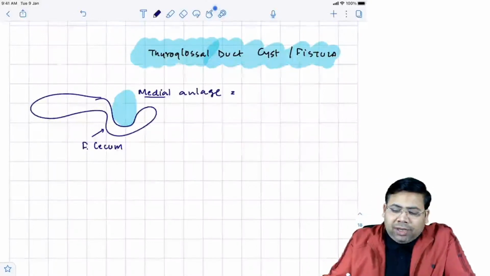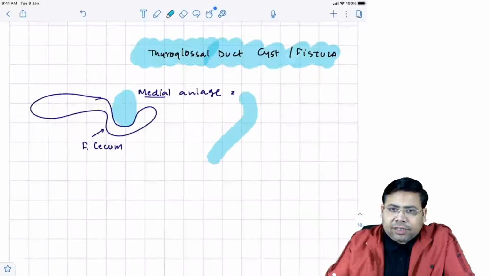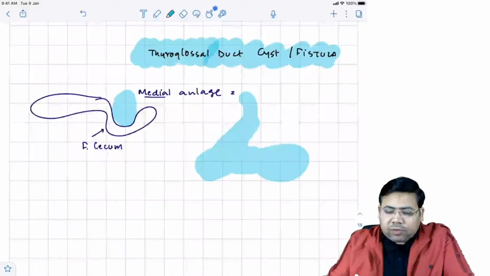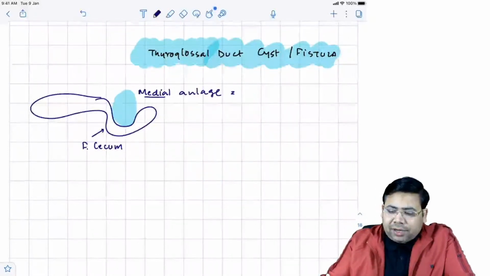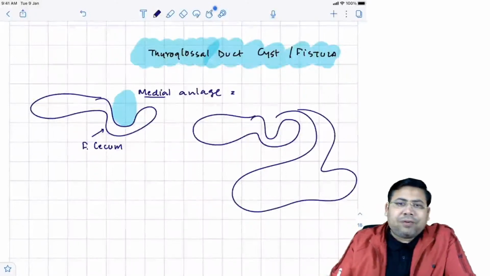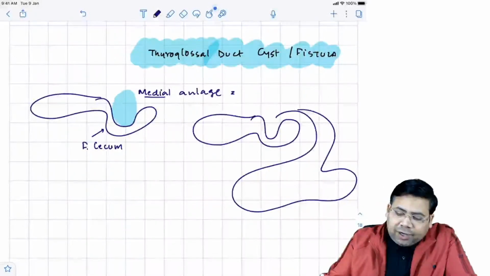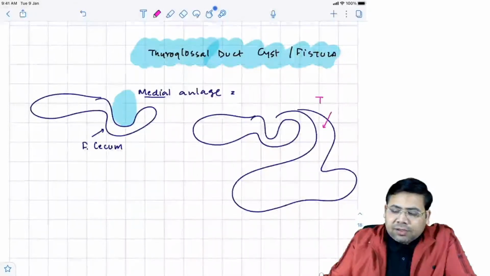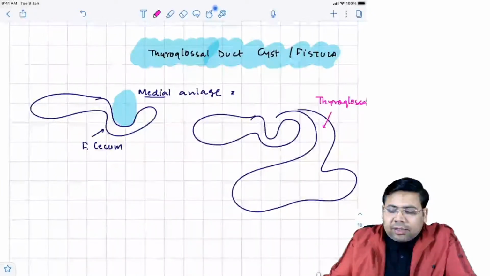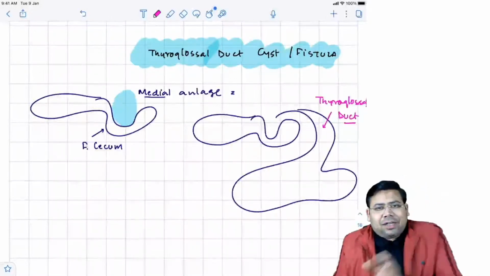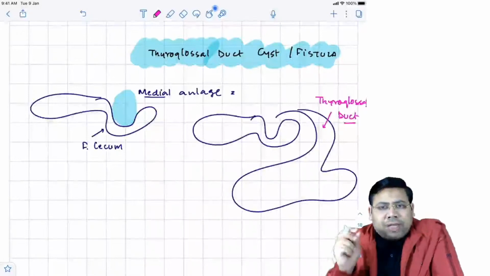It enlarges into a bilobed diverticulum, and this part is known as the thyroglossal duct. The medial part of the thyroid descends down with the help of this thyroglossal duct.